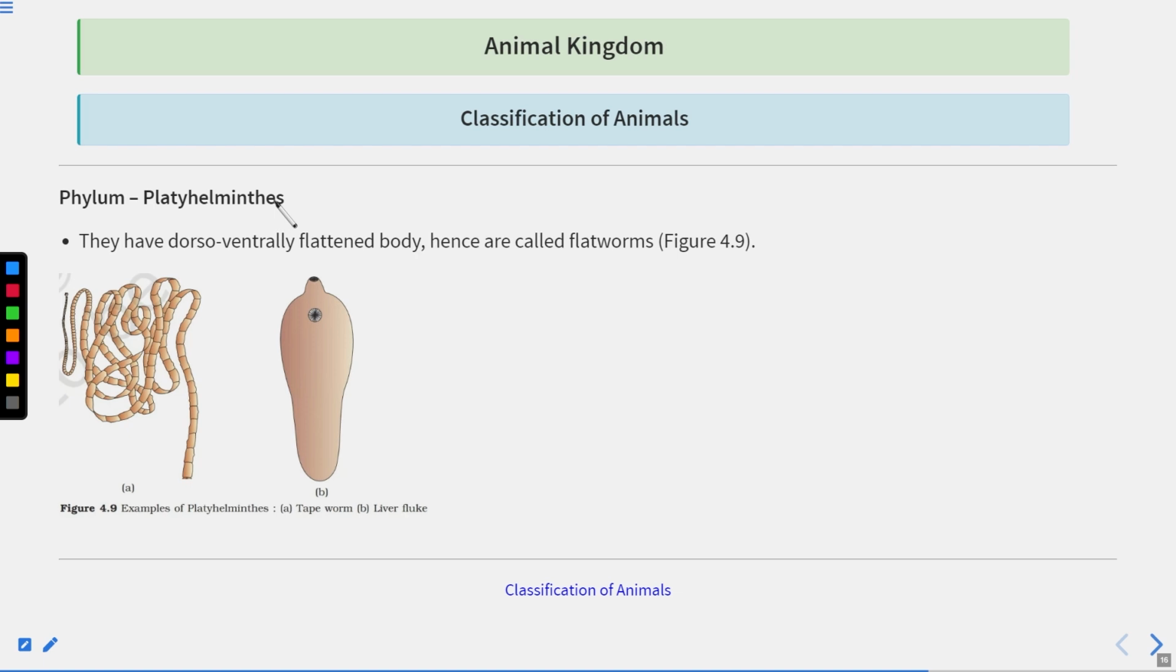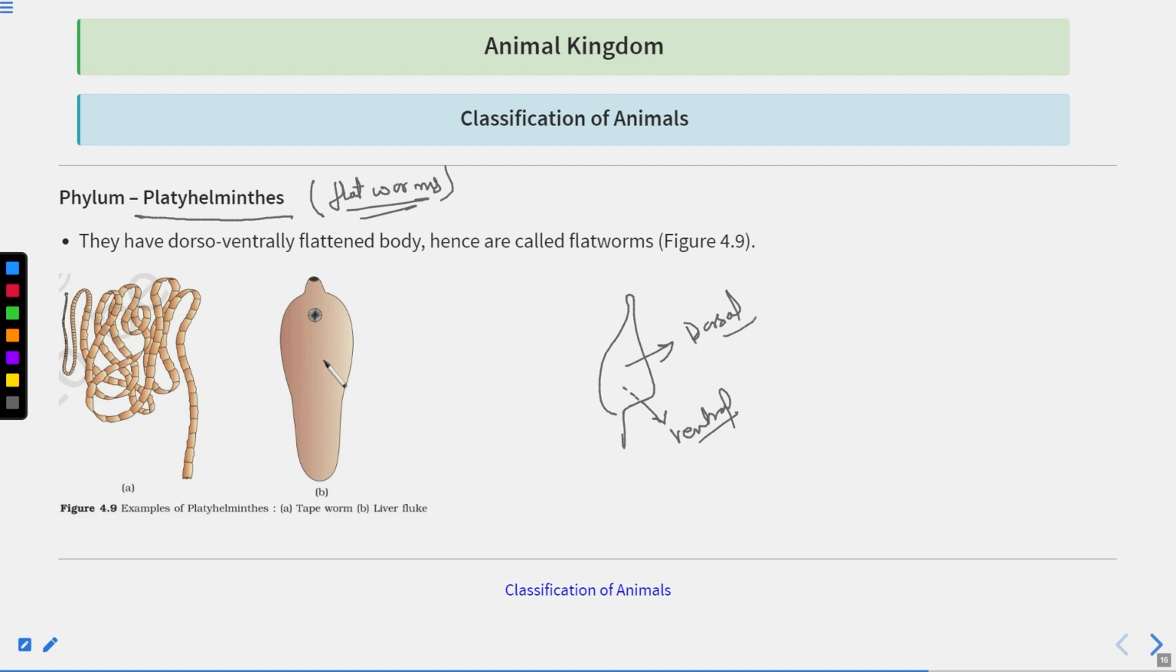Now, the next phylum is the Platyhelminthes. Platyhelminthes means flatworms. You can see the worms are there, but they are very flat. You can see that it has a dorsal and a ventral surface, like a plant leaf. The upper one is the dorsal surface, and the lower one is the ventral surface.